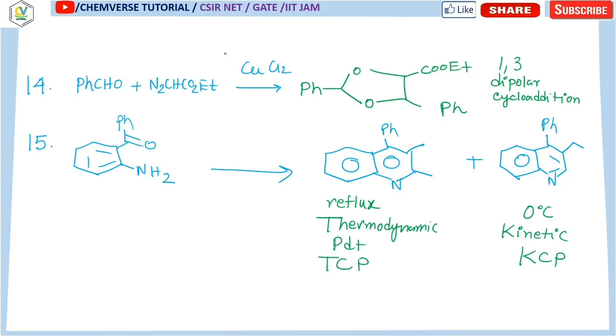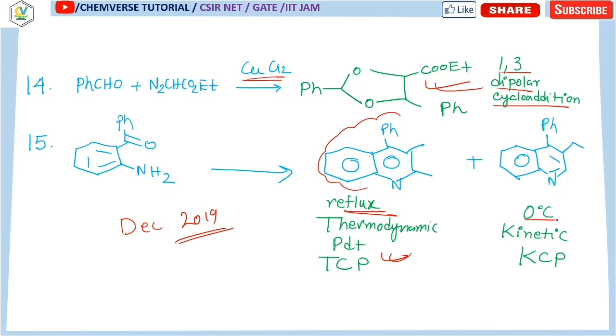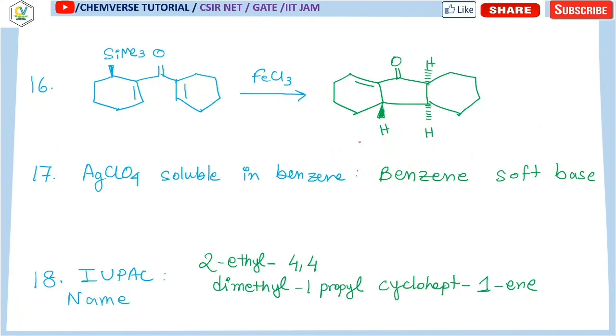Now in the next question, when CuCl2 is used, this will produce a 1,3-dipolar cycloaddition, and this will be the product. This question has been asked in December 2019, okay, in a different manner. Over here, under reflux condition this will be the thermodynamic product, and at 0 degree centigrade the kinetic product will be this one. Now in the next question, it is nothing but your Nazarov cyclization, and over here this will be your correct answer.